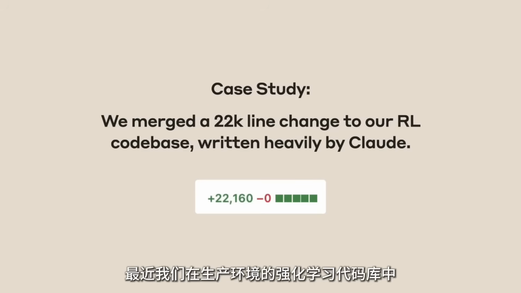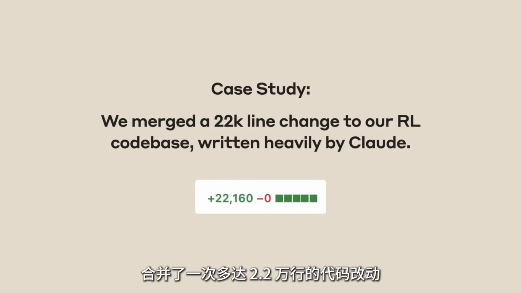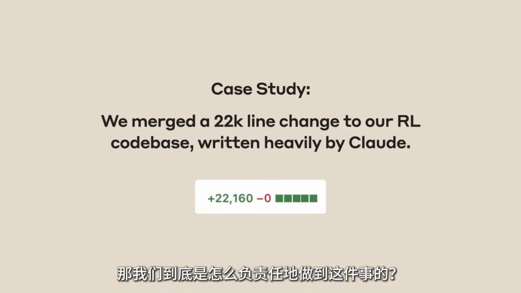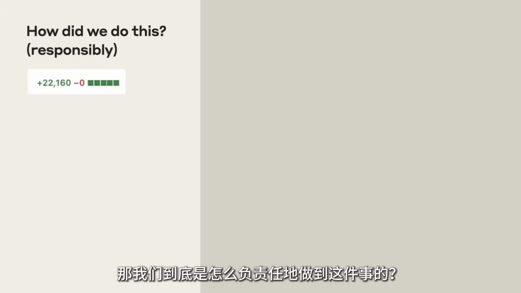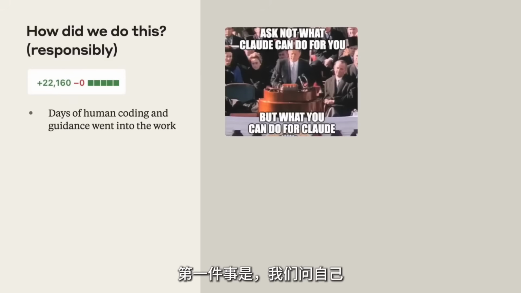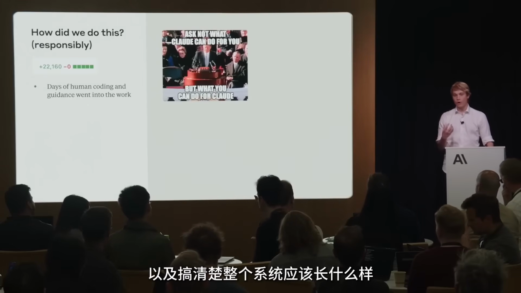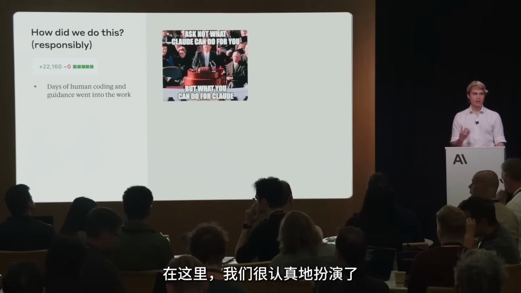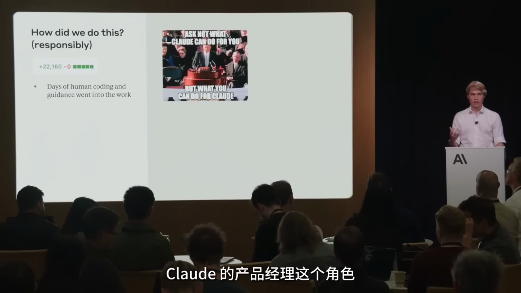We recently merged a 22,000 line change to our production reinforcement learning codebase that was written heavily by Claude. So how on earth did we do this responsibly? And yes, this is the actual screenshot of the diff from GitHub for the PR. The first thing is we asked what we could do for Claude. This wasn't just a single prompt that we then merged. There was still days of human work that went into this, of coming up with the requirements, guiding Claude, and figuring out what the system should be. And we really, really embraced our roles as the product manager for Claude in this feature.